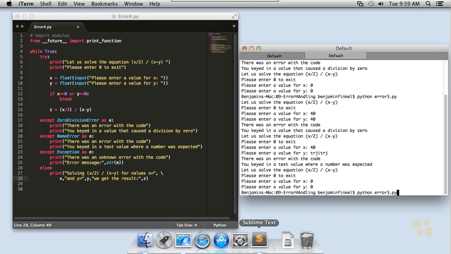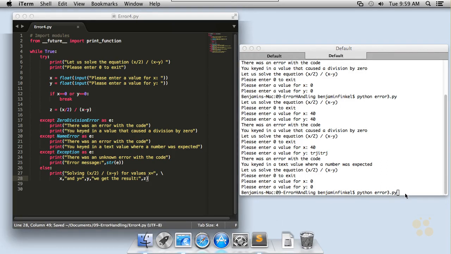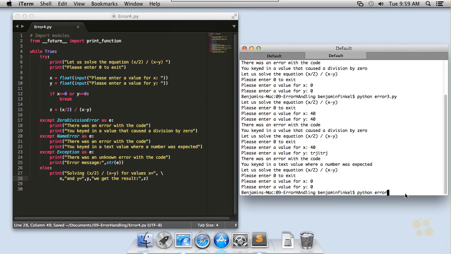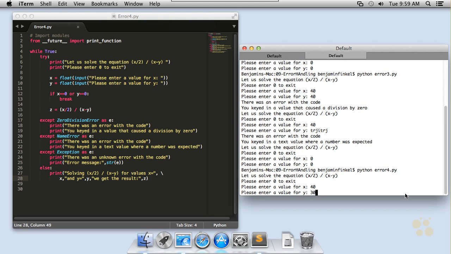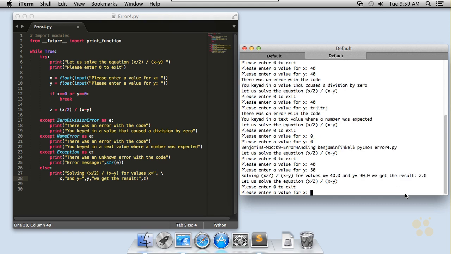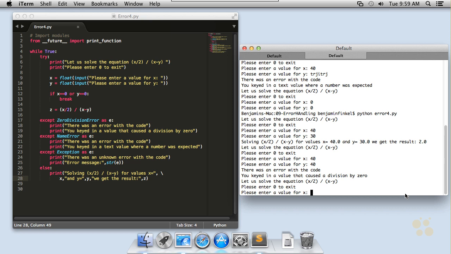Just come over here and make sure that my code is saved. Error 4.py, and I'll say again 4030, and there we go. So the code down there in the else clause executed because there was no exception raised. If I in fact had an exception raised, then we would hit that exception bucket and skip over the else clause.